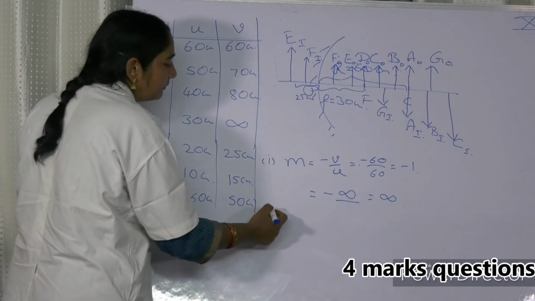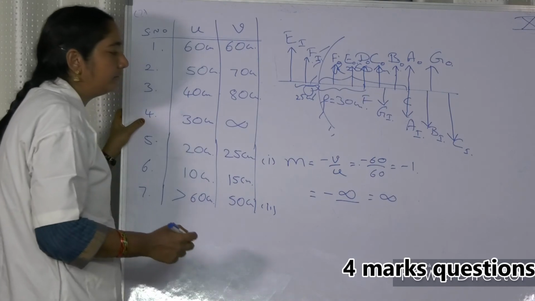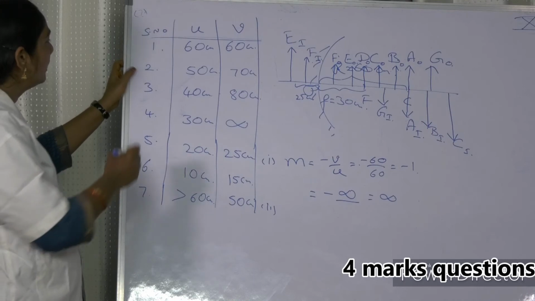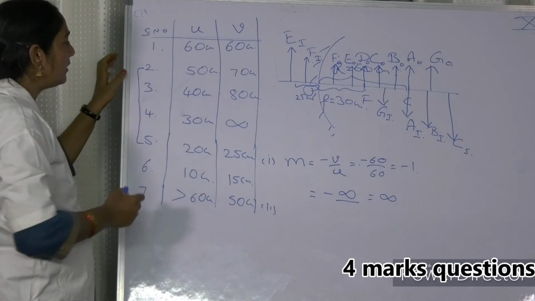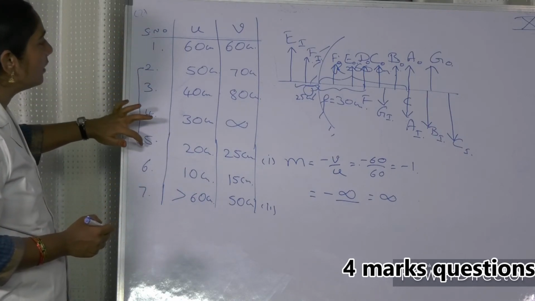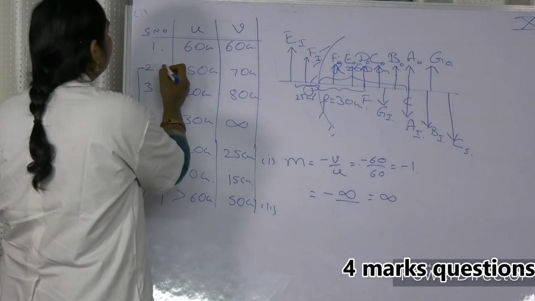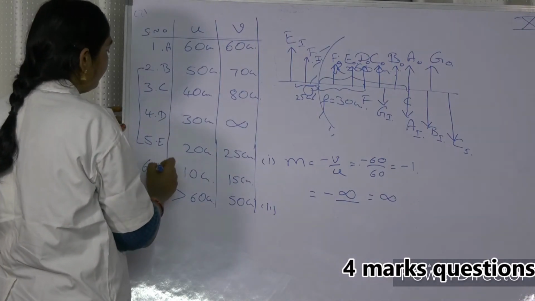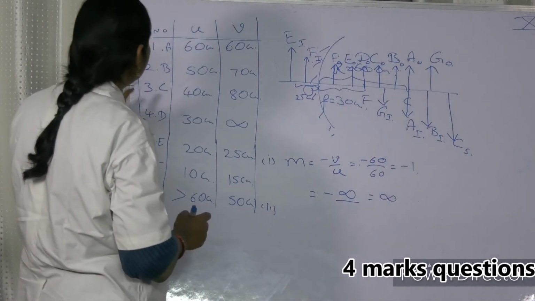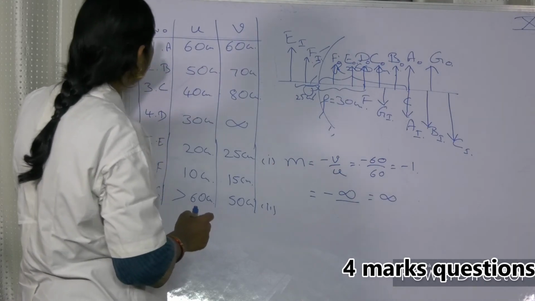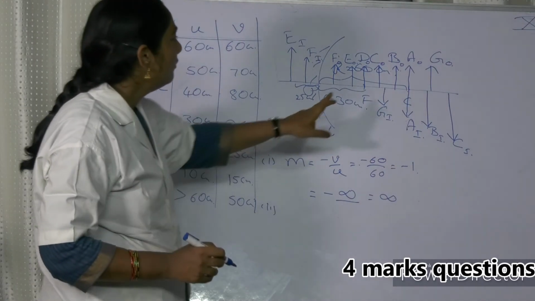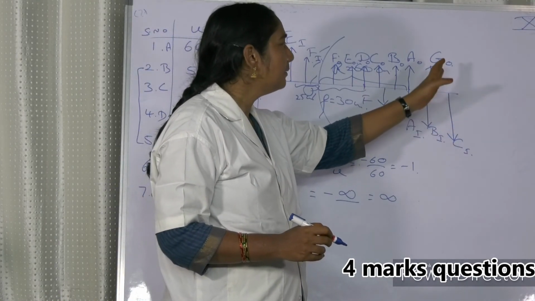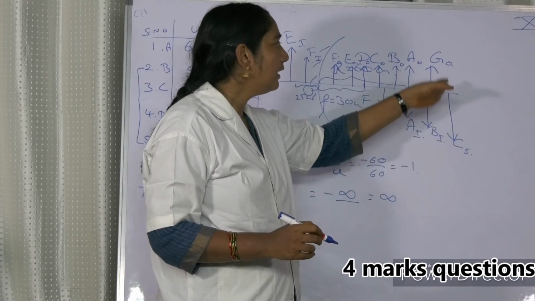Madam, next question. Question number B. What is the difference between the nature of images formed in observation number 2 and 5? See, now he is asking you the nature of the images in these two cases, 2 and 5. Means B and E among A, B, C, D, E, F, G. B is a case between F and C, so the image is magnified, inverted, real.